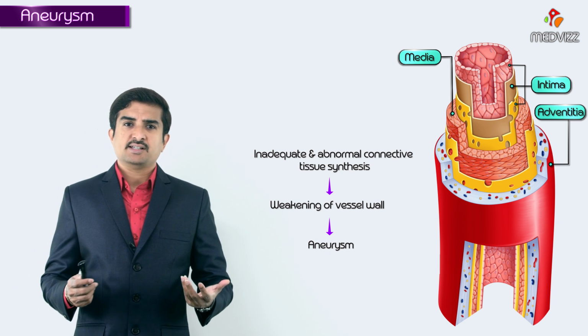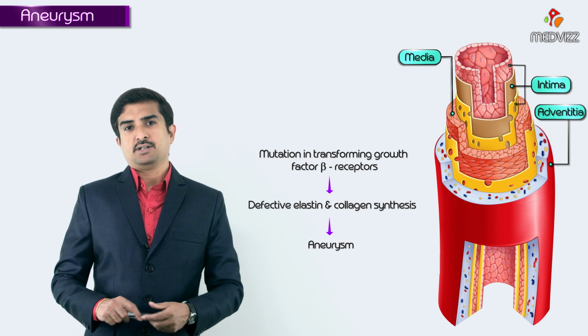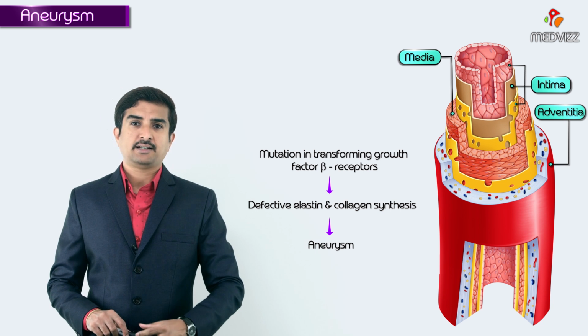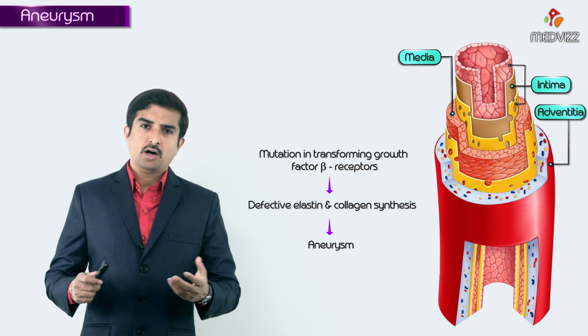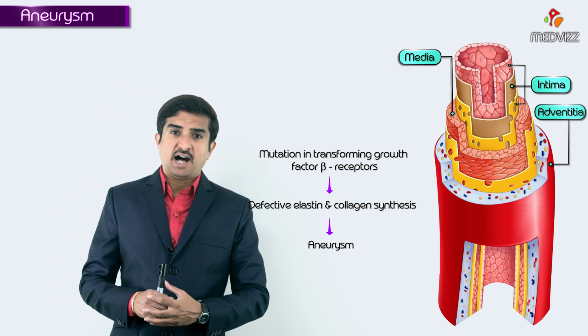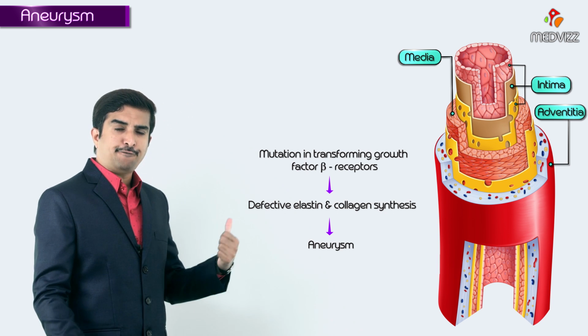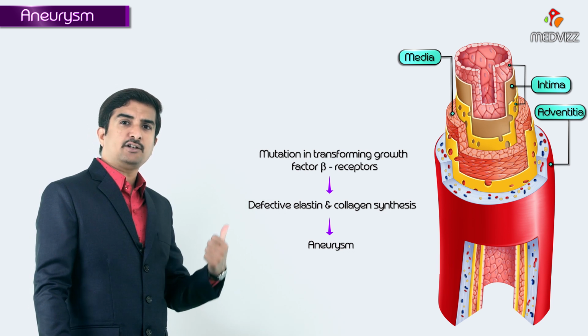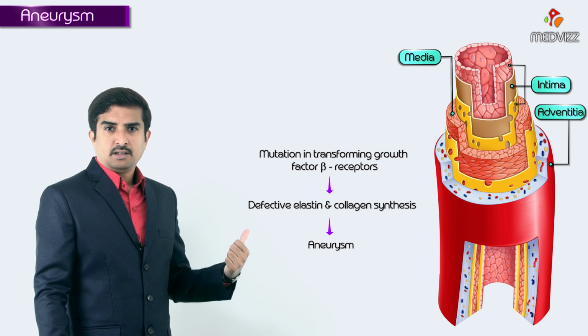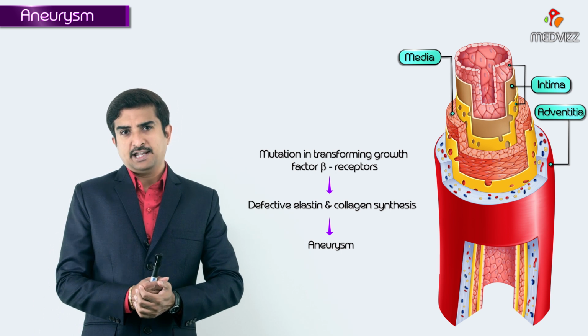So in certain conditions there will be mutations in the transforming growth factor beta receptors or downstream signaling pathways, which are responsible for defective elastin and collagen synthesis, and this is responsible for the development of aneurysm.